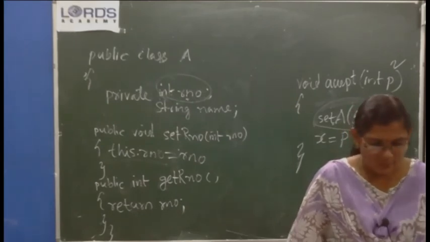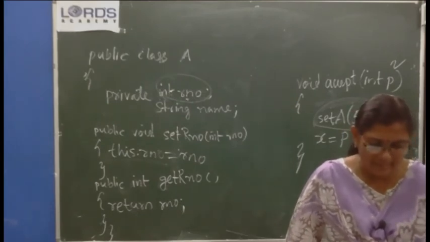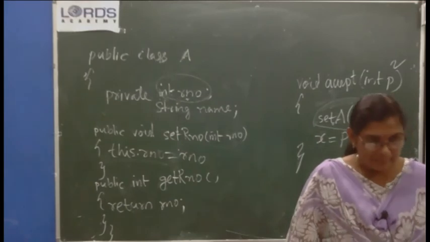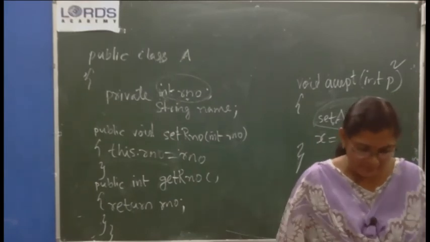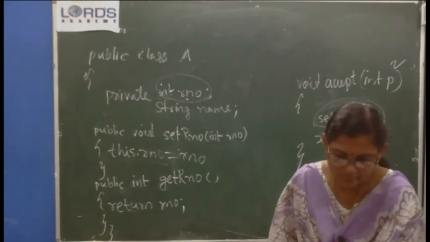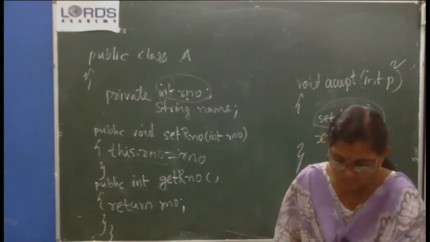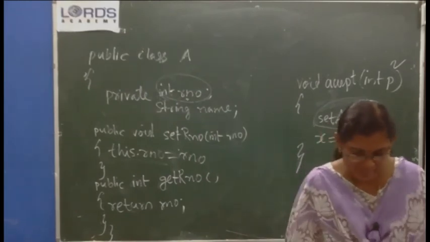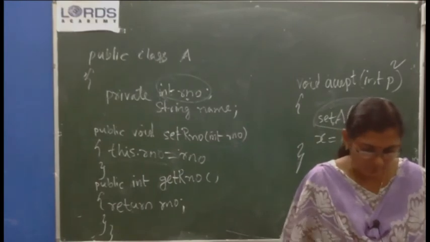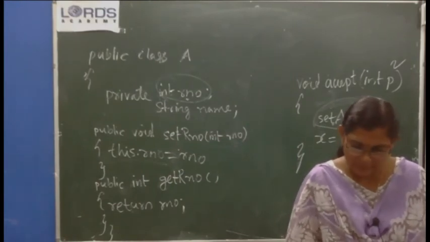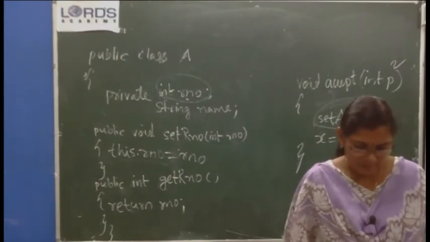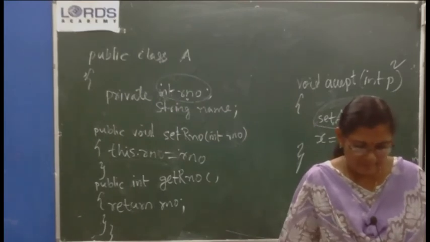Okay. So, solve the programs based on inheritance and polymorphism. Page number 514. Did you see the first program? These type of questions will be asked. Did you get it?